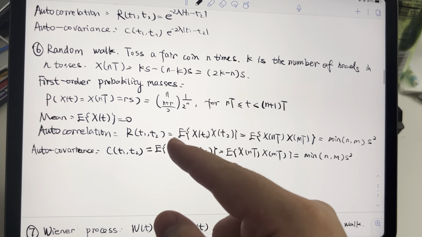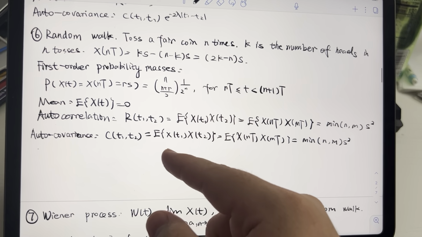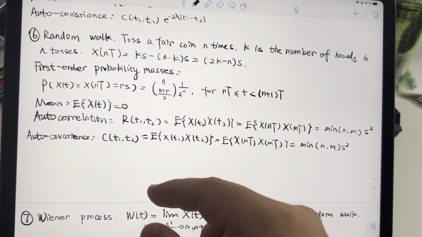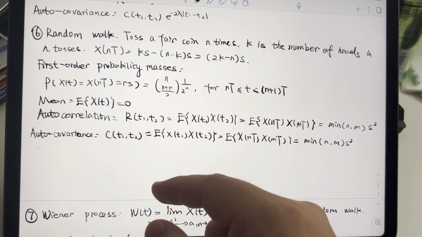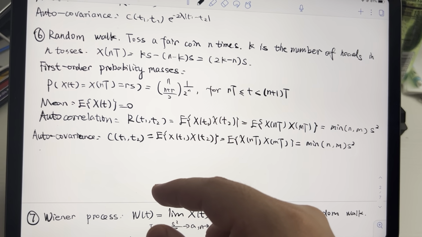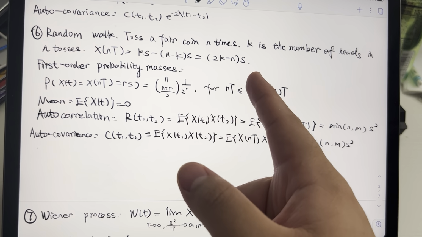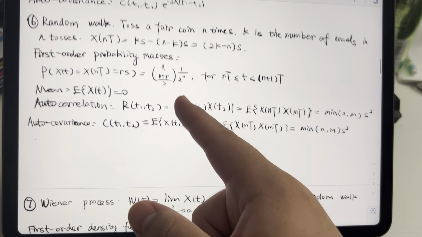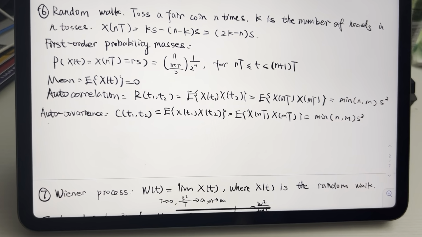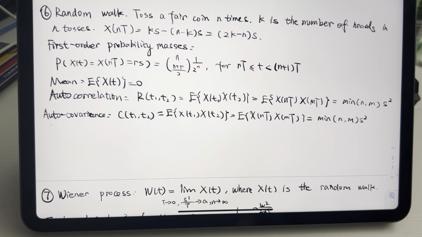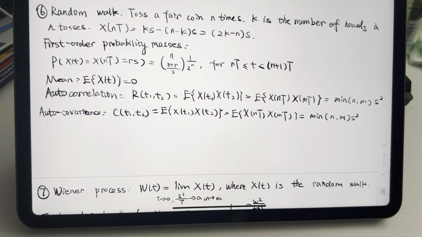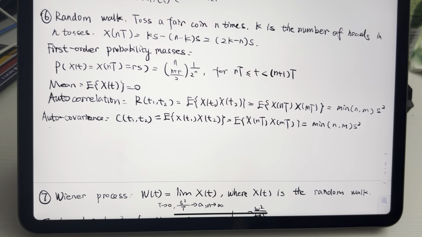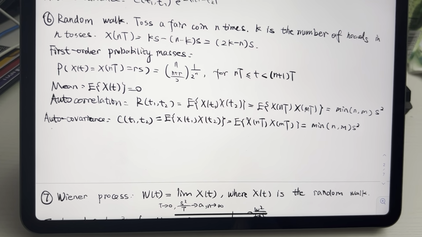For the sixth part, the random walk. The random walk tosses a fair coin n times. k is the number of heads in n tosses, and n(t) equals k minus this, and the probability can be read like this one. The mean equals 0, the autocorrelation is the minimum of n and m, multiplied by the power of s, and the autocovariance is